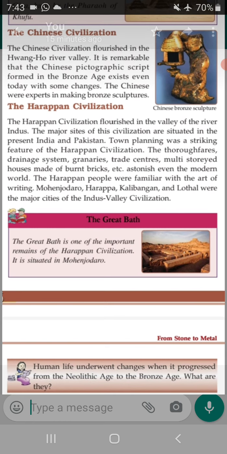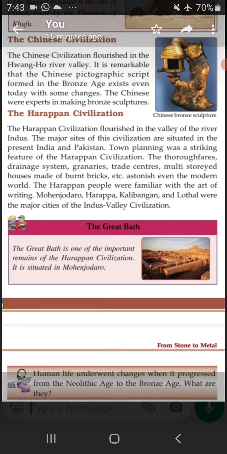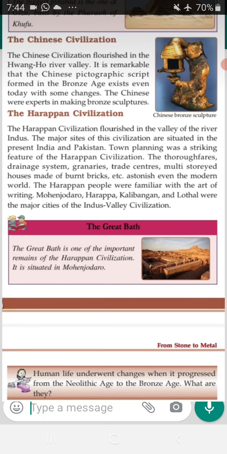These astonish even the modern world. The Harappan people were familiar with the art of writing. Mohenjo-daro, Harappa, Kalibangan, and Lothal were the major cities of the Indus Valley civilization. We have seen the picture of the Great Bath. The Great Bath is one of the important remains of the Harappan civilization. It is situated in Mohenjo-daro.